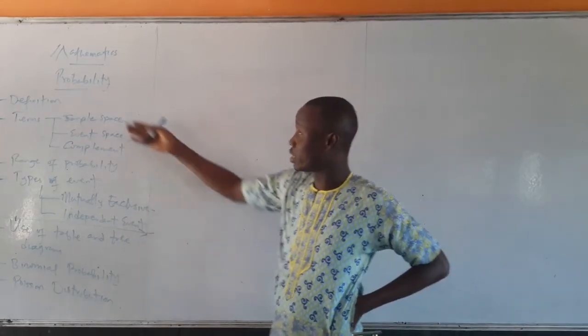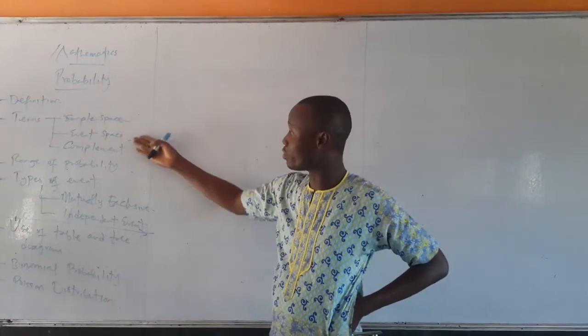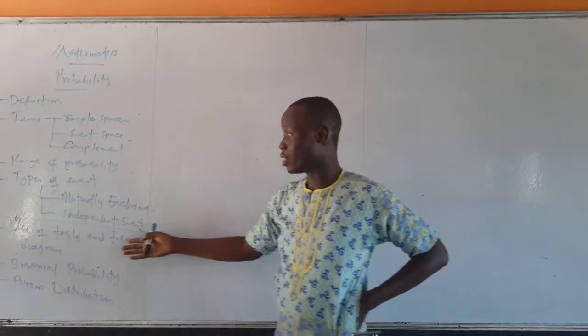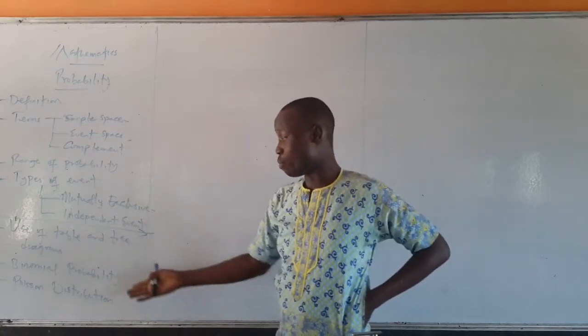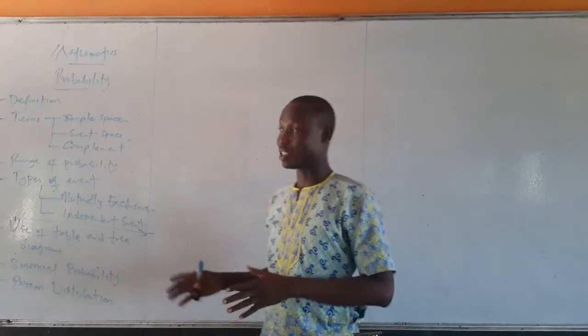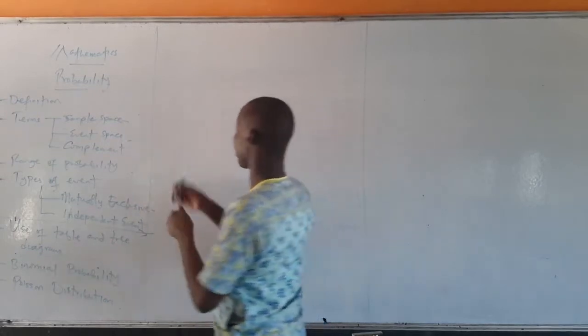We are going to be looking at the definition of probability, the terms that are involved, which are sample space, event space, complement, the range of probability, the types of events, the use of table and the tree diagram, binomial probability, and Poisson distribution. These are the things we are going to be looking at throughout the course of probability. So we are not going to waste time at all. Let's start off with the definition.